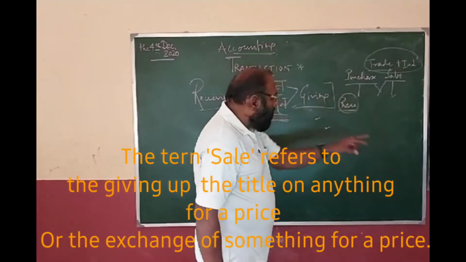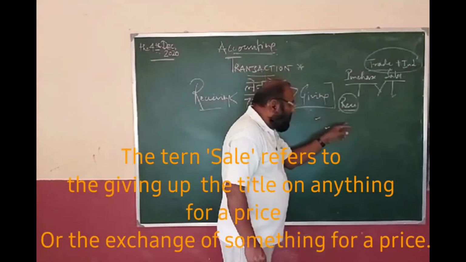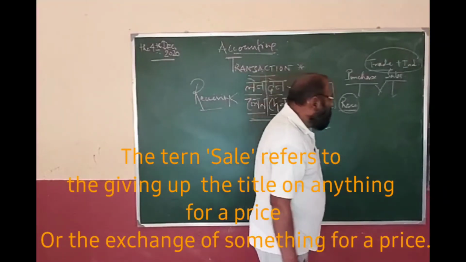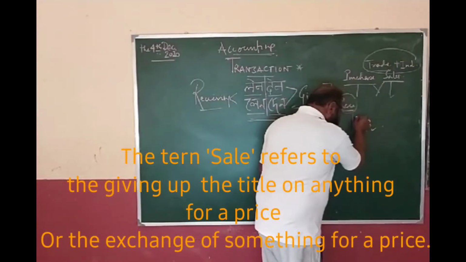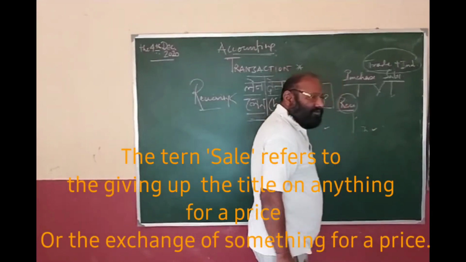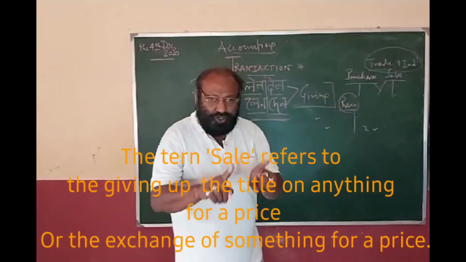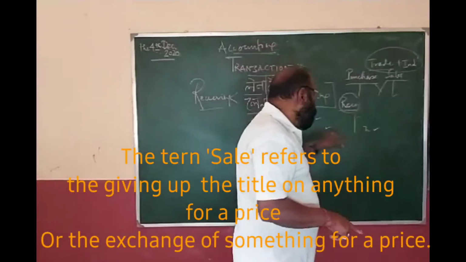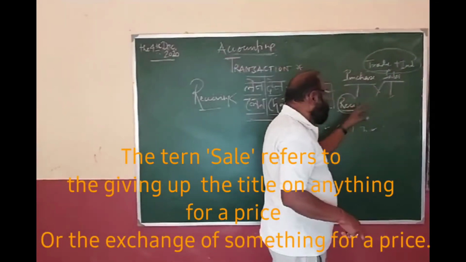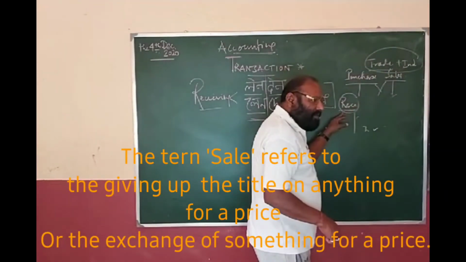Then this rice is taken into the market, and he sells the rice and gets the amount from the customer. Clear? So business is concerned with the purchase and sale of goods and services for earning money.